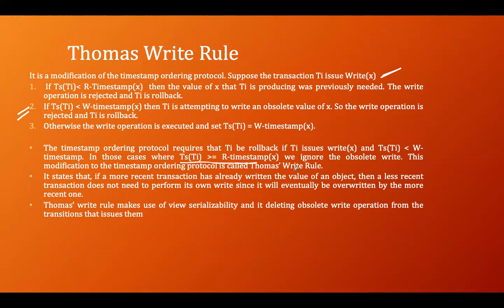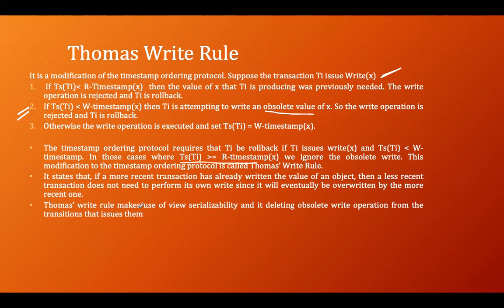So the obsolete value that we are talking about will be ignored and the write operation is allowed. It states that if a more recent transaction has already written the value of an object, then the less recent transaction does not need to perform its own write, since it would eventually be overwritten by the more recent one.